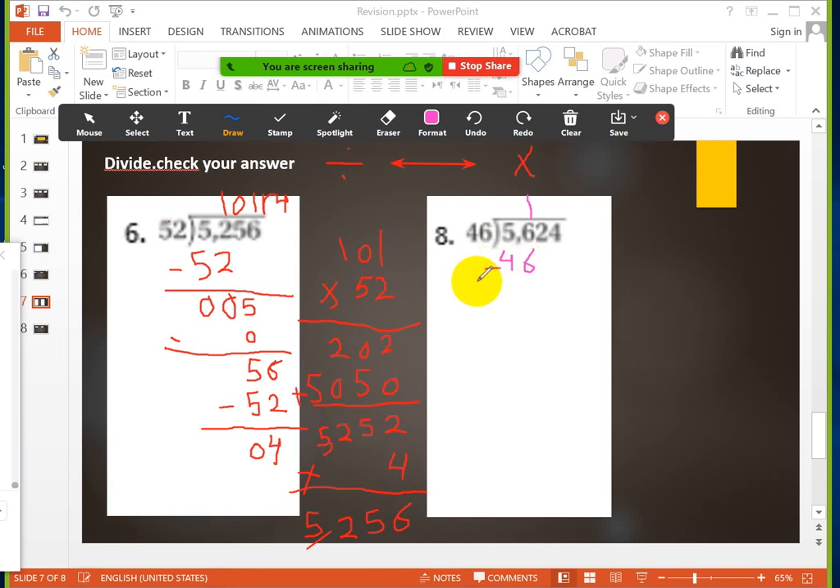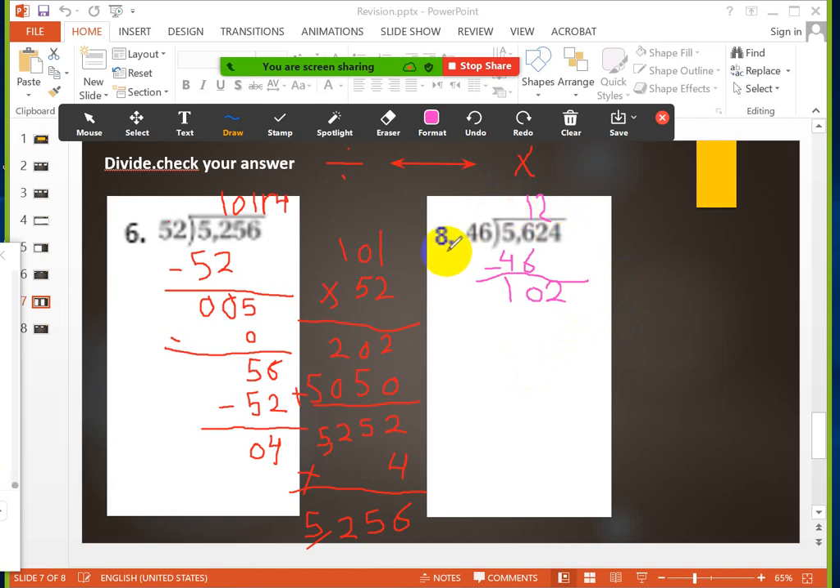Now I will subtract. 6 minus 6 equals 0. 5 minus 4 equals 1. Now I will take the next number, which is 2. So the number becomes 102. 102 divided by 46 equals, let's try, maybe it will be 2 or 3. Let's try 2. So I will put 2 in the tens digit.